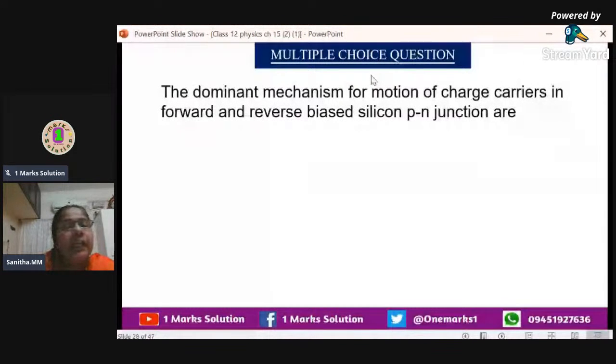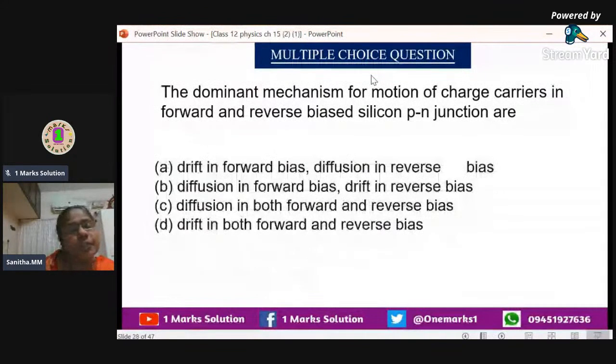Next, the dominant mechanism for motion of the charge carriers in forward and reverse biased silicon PN junction are. We will see the mechanism. First we will see the options and then say the answer. The first option is drift in forward bias, diffusion in reverse bias. Diffusion means it is going through the junction. And drift, when we apply an electric field, the velocity of the electrons we call drift. That is why drift and diffusion are very important. So the first option, drift in forward bias, no.